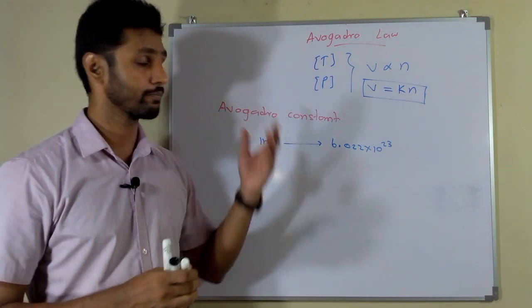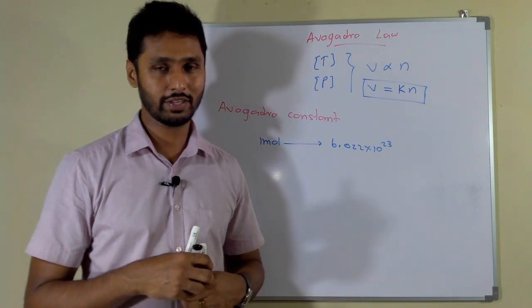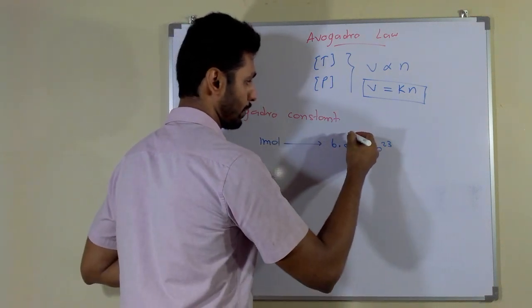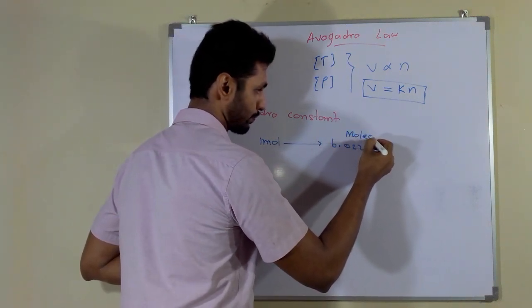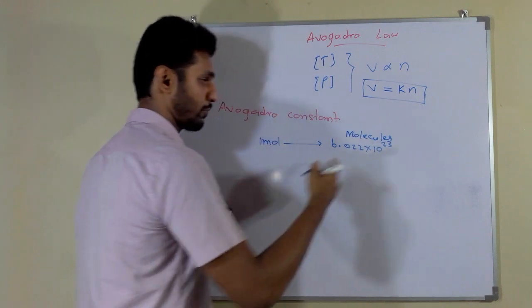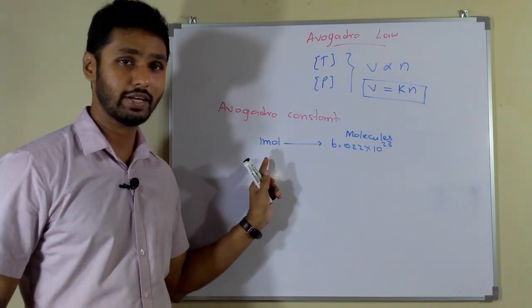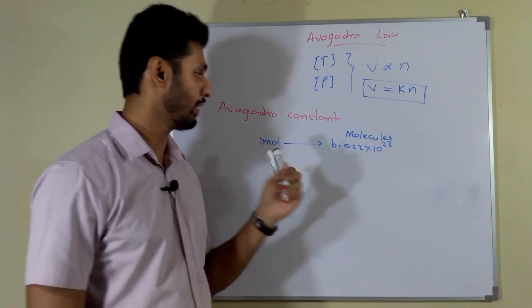We are in the gas lesson, so we can say there are 6.022 into 10 to the power 23 molecules within a mole.